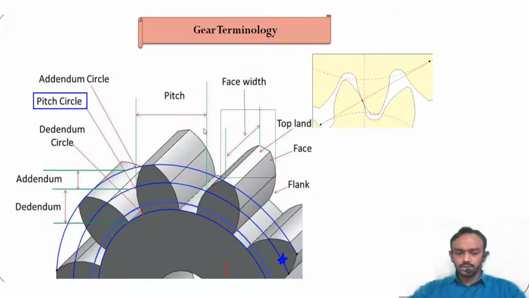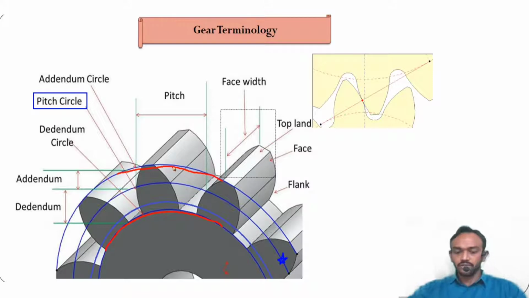Second, you can see the topmost circle, the first circle. The circle which passes through the top surface is known as the addendum circle, and the circle which passes through the bottom or root of the gear, or core of the gear, is known as the dedendum circle.